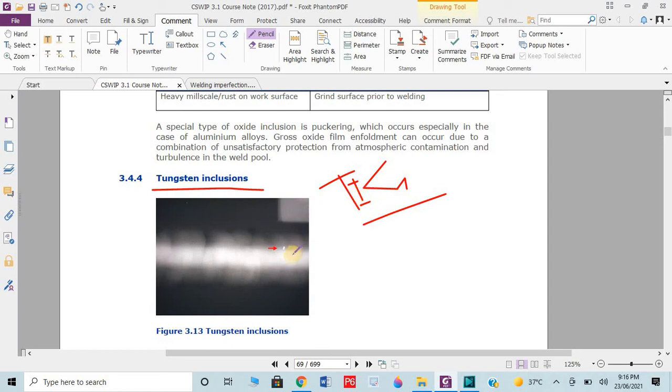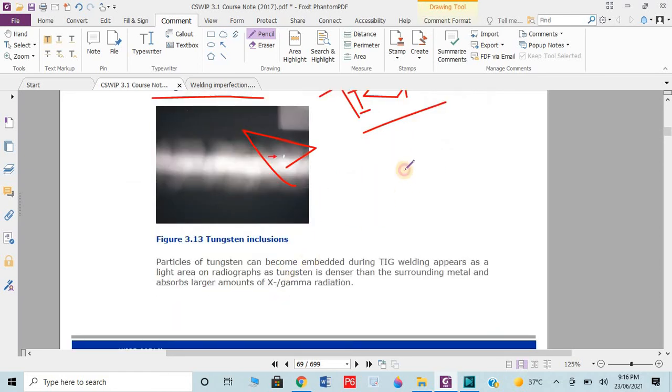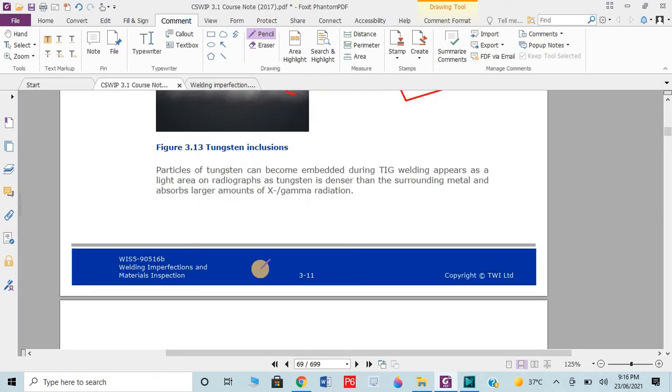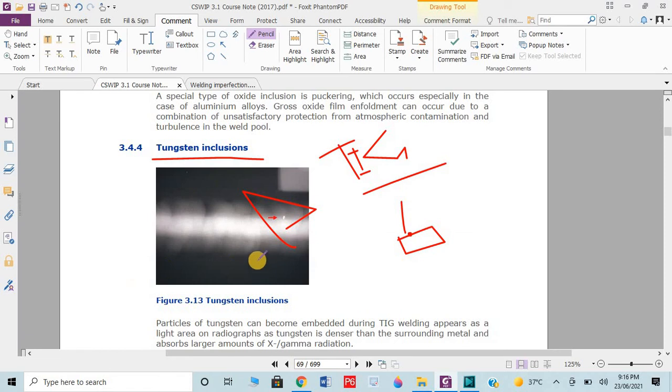So tungsten inclusion is only entrapped in TIG because we have a tungsten electrode. When we touch the base metal for welding, some kind of spots could occur which get entrapped in the weld metal. And remember one more important thing. When we perform RT, radiographic testing, I will explain in the coming NDT chapter what RT, UT, MT and PT are. These are all important techniques to identify defects.